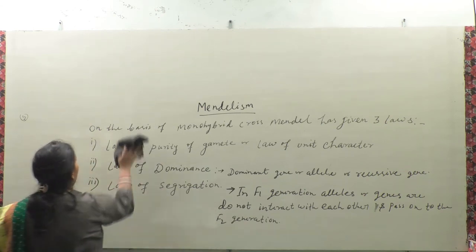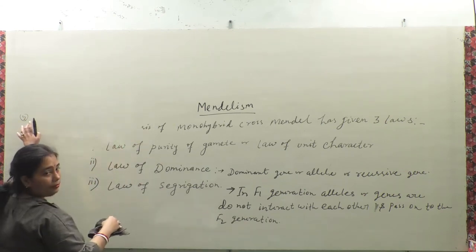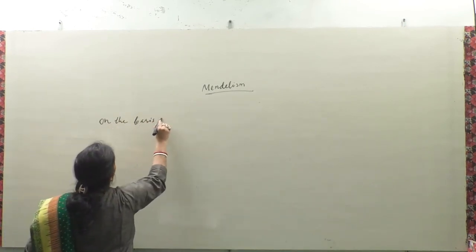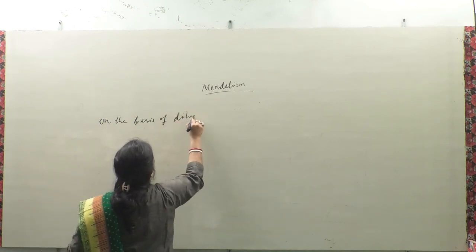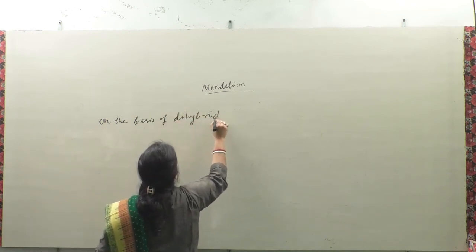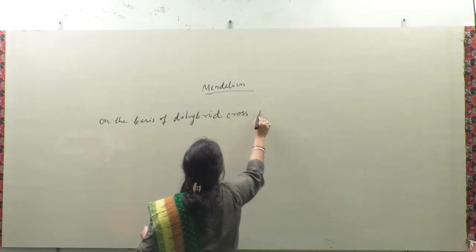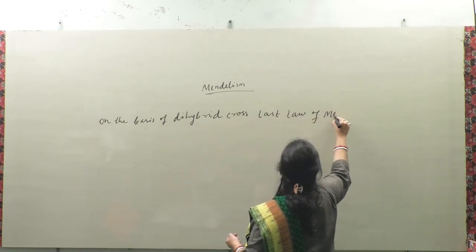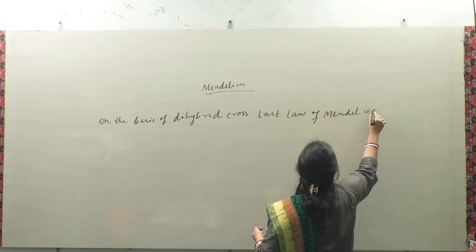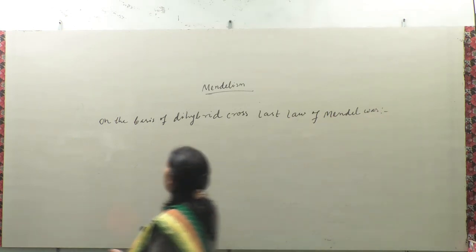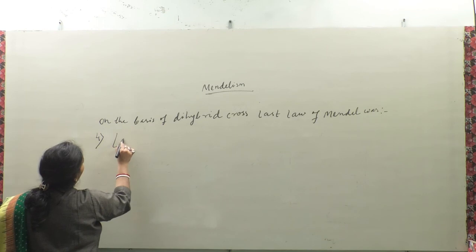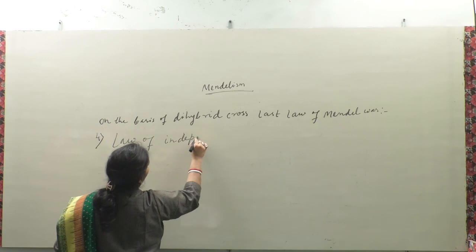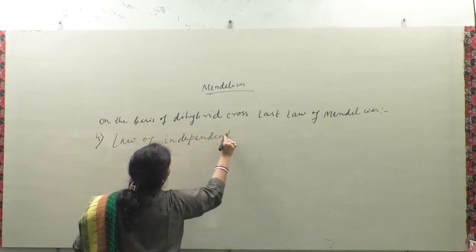Then the last one is the Mendel dihybrid cross. On the basis of dihybrid cross, the fourth and last law of Mendel was the law of independent assortment.